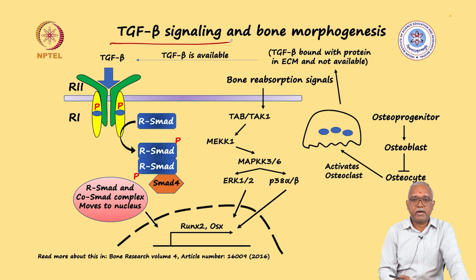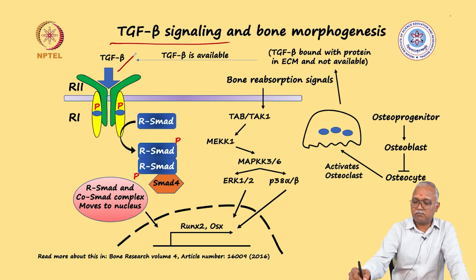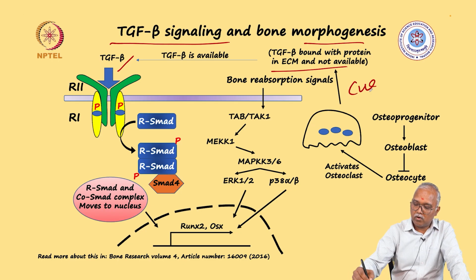You would not need this bone shaping event going on normally. That is why TGF-beta, which is the ligand here, is bound to the ECM, to different proteins, and it is released when a cue comes which says that bone shaping is required.